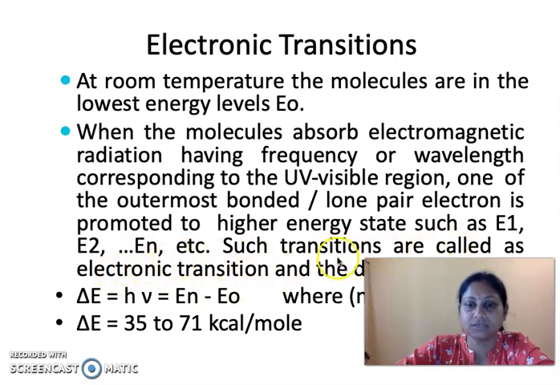Such transitions, where the electrons undergo transition from one electronic energy level to another electronic energy level, are called electronic transitions. The difference, delta E, is equal to hν, and this is equal to En, the excited state, minus the ground state. The delta E value is nearly 35 to 71 kilocalories per mole.